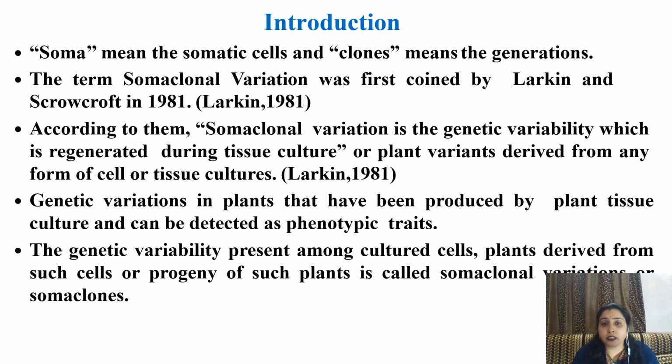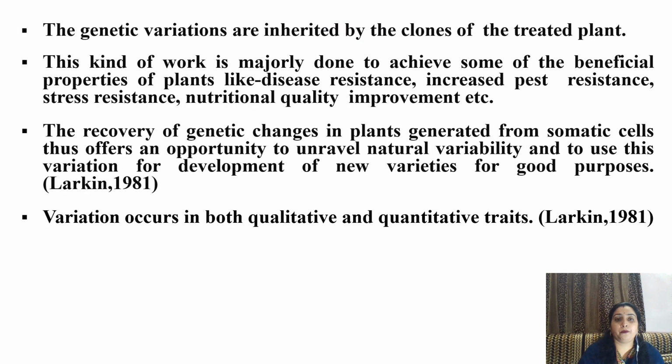Two types of characters are there, genotypic and phenotypic. Phenotypic is the external appearance. The genetic variability present among cultured cells, plants derived from such cells or progeny of such plants is called somaclonal variation or somaclones. The genetic variations are inherited by the clones of the treated plants.